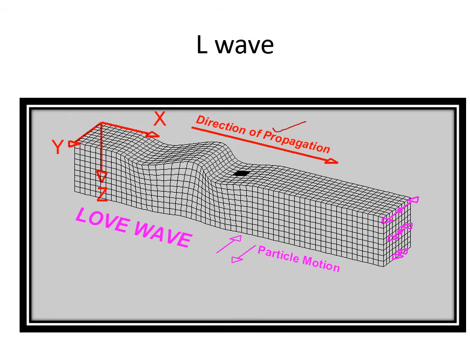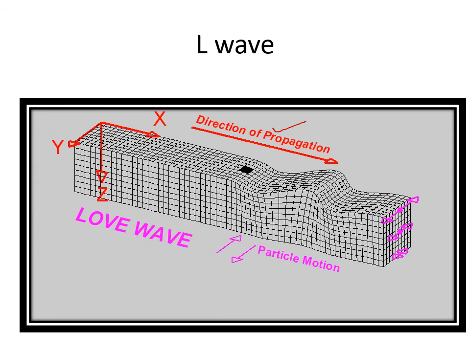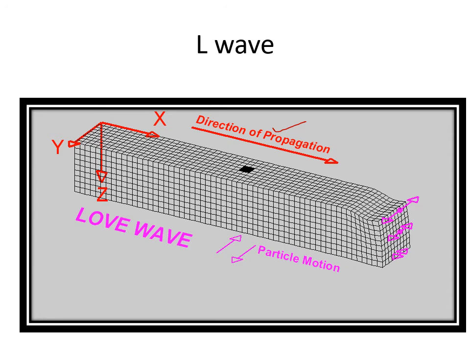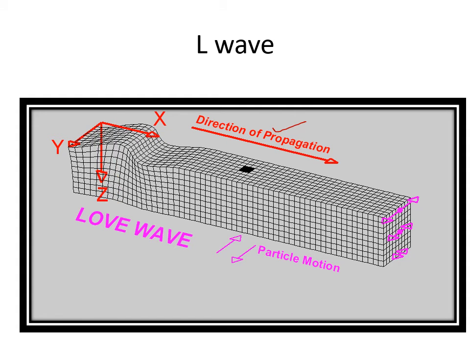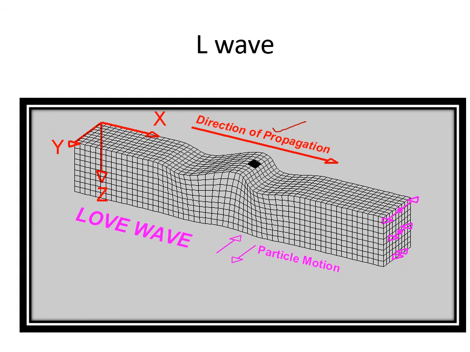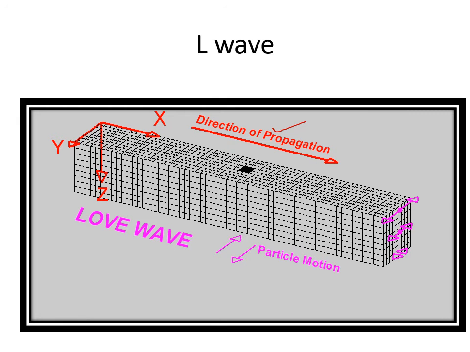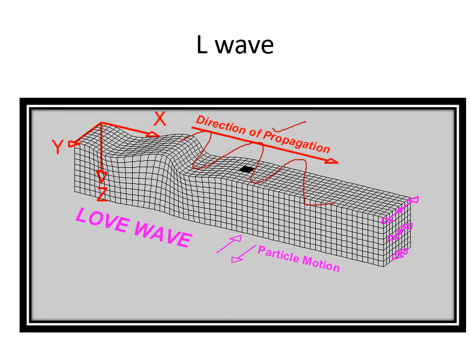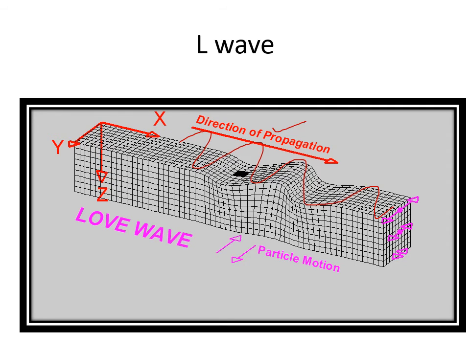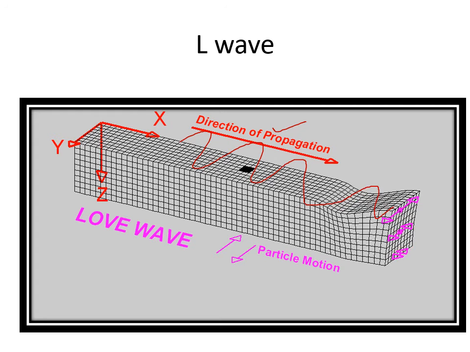This is the direction of propagation, and Love waves have a back and forth motion. That is back and forth motion, like a rattlesnake traveling over sand. If you observe minutely, this is just like a rattlesnake moving over sand. There is a back and forth motion.